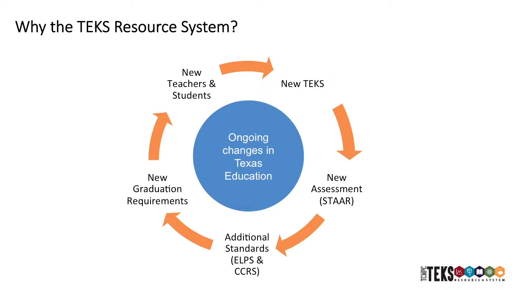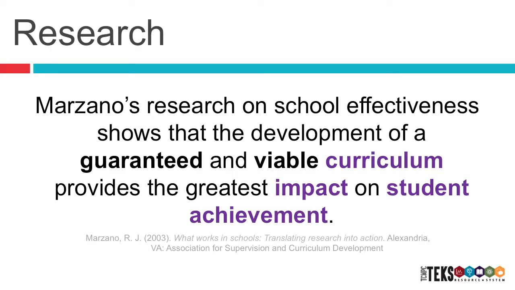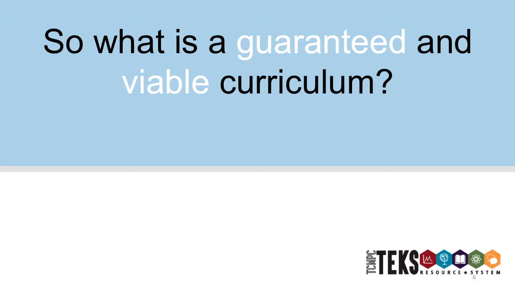So why the TEKS Resource System? As we know, there are ongoing changes in Texas education. We may have new TEKS or new assessment, additional standards to address, new graduation requirements, or even new teachers and students in our district. Marzano's research on school effectiveness shows that the development of a guaranteed and viable curriculum provides the greatest impact on student achievement. So what is a guaranteed and viable curriculum?